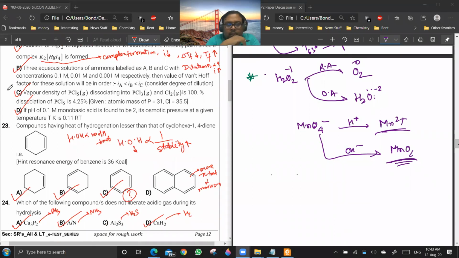23 option C is difficult to tell without the values. Are you getting my point? You cannot say it without the values. A, B, and C you can predict, because heat of hydrogenation is not given here.